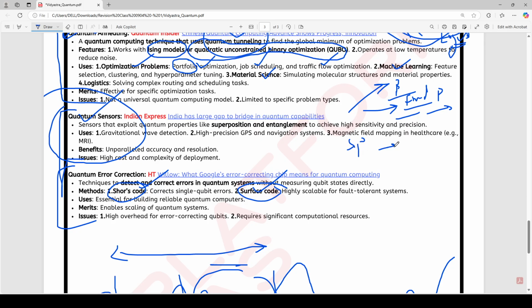Superposition means this subatomic particle or qubit can remain in different positions. That is why we call it superposition. They don't have to be in just 0 or 1. They can be anywhere between 0 and 1.